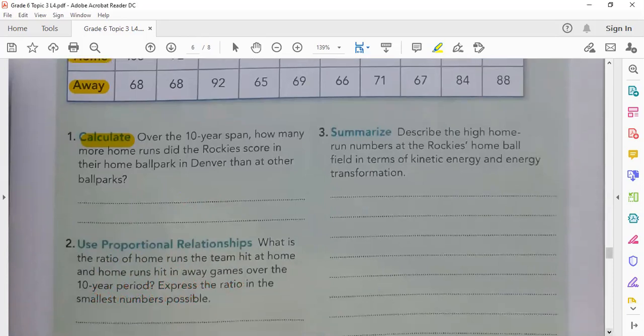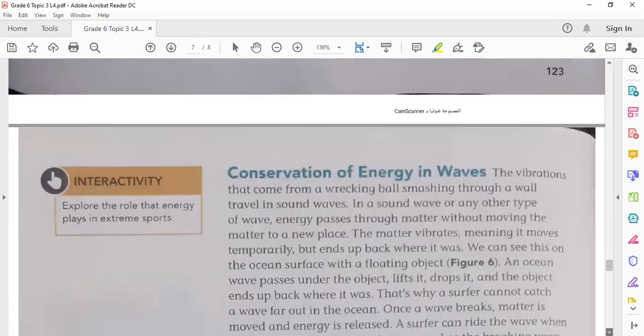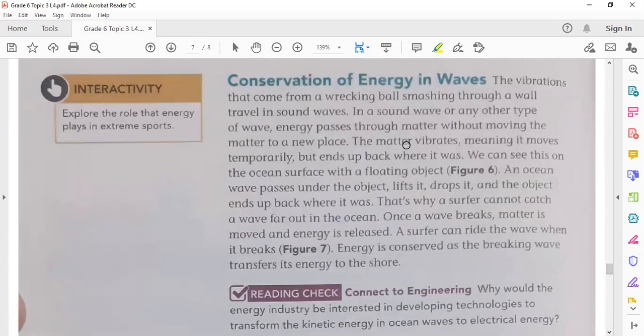The last thing, also energy is conserved in waves. Sami, what do you have? No, nothing. Okay, go to page 124. Also, waves have energy, by the way. Waves carry energy. Whenever a wave moves from one place to another, or when waves are transferred or transformed, the same thing, energy is conserved. Conservation of energy in waves.